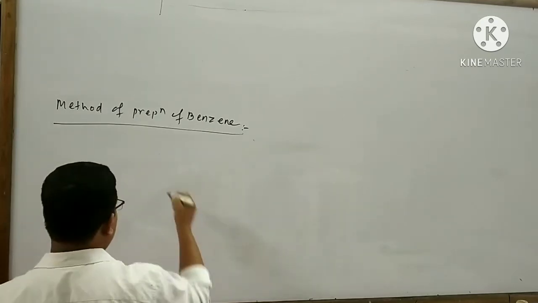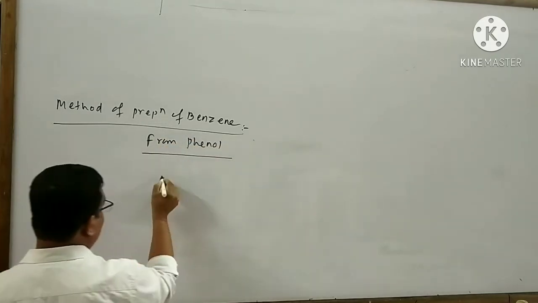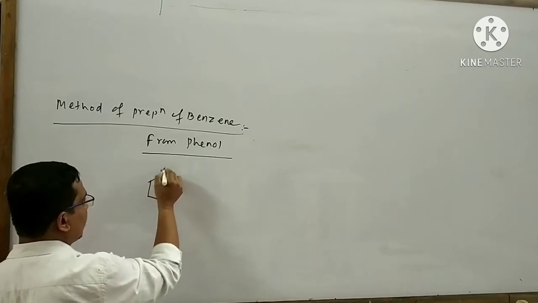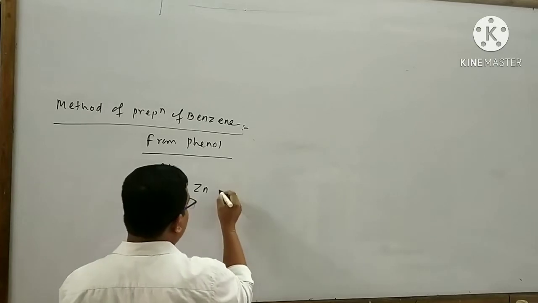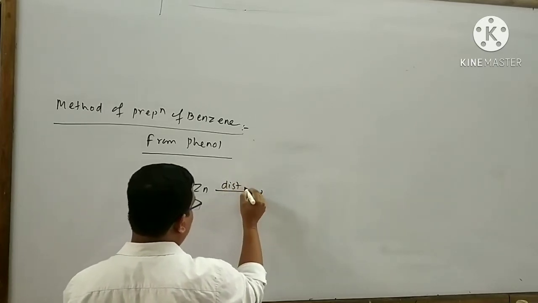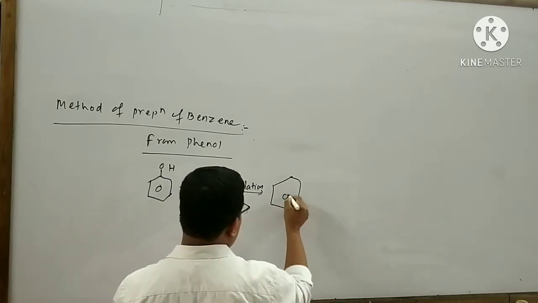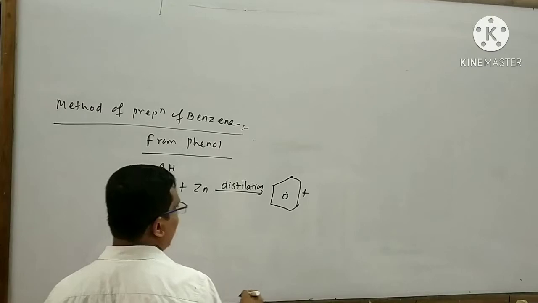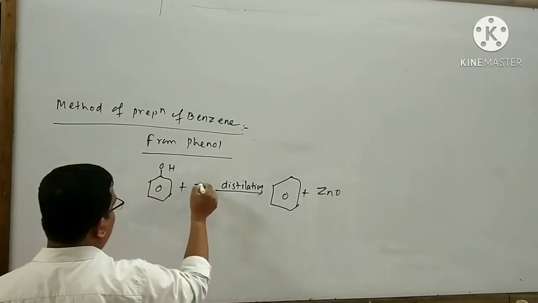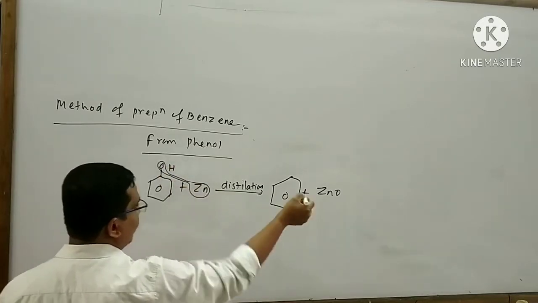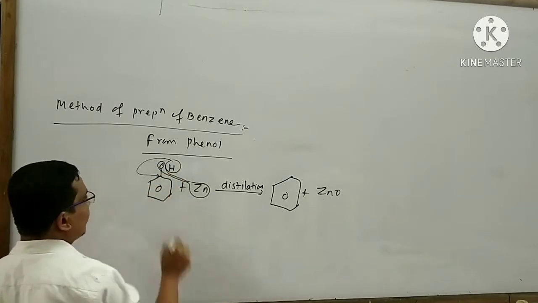Next method of preparation of benzene is from phenol. This is the structure of phenol. When phenol is subjected to distillation by steam, then what will happen? Benzene is formed. This is the structure of benzene. Here the byproduct ZnO is formed. Here zinc reacts with the oxygen atom to form zinc oxide, and this hydrogen combines with this carbon atom.